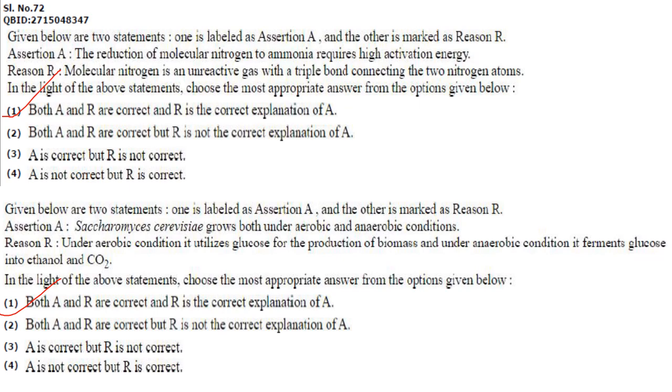Under aerobic condition, it utilizes glucose for the production of biomass, and under anaerobic conditions, it ferments glucose into ethanol and carbon dioxide. Yes, under aerobic condition, glucose undergoes glycolysis and results in the production of biomass, whereas in anaerobic condition, it results in the fermentation of glucose to carbon dioxide and ethanol. So both A and R are correct and R is the correct explanation of A.